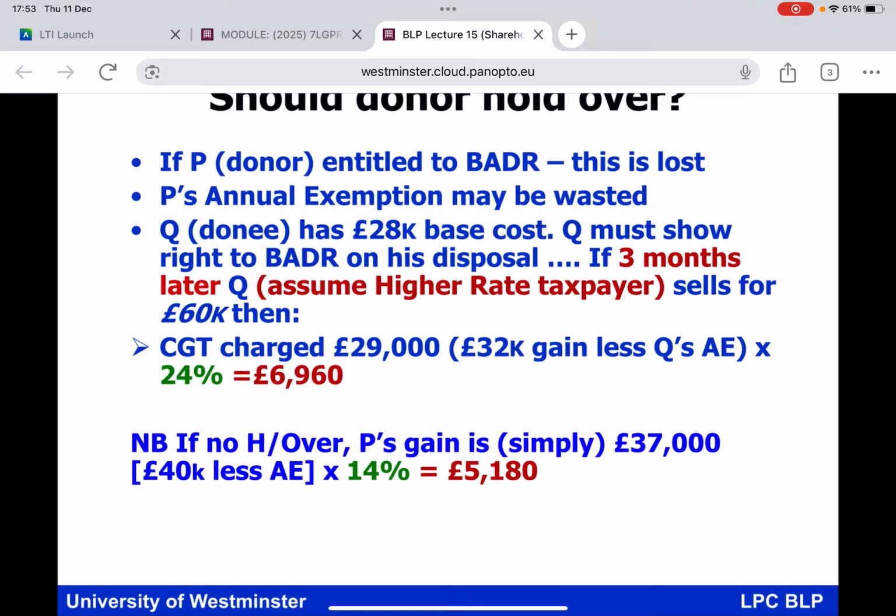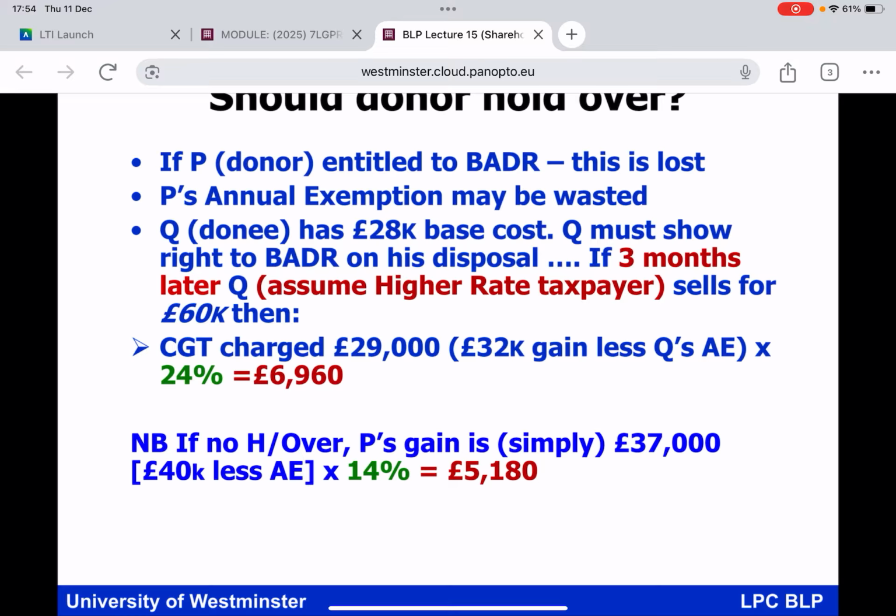So, factors to take into account when you're thinking about doing the joint election for holdover relief. If P, the party making the gift, was going to be entitled to BADA, then of course, if you engage in holdover relief with the donee, the BADA that the donor could have claimed will go out the window. And then the second bullet point, of course, is that when you are engaging in holdover relief and holding over all of the gains, you cannot combine your annual exemption with holdover relief. Aside from the situation I flagged up on the previous slide, you can't combine the annual exemption with the holdover relief, so your annual exemption may go to waste.